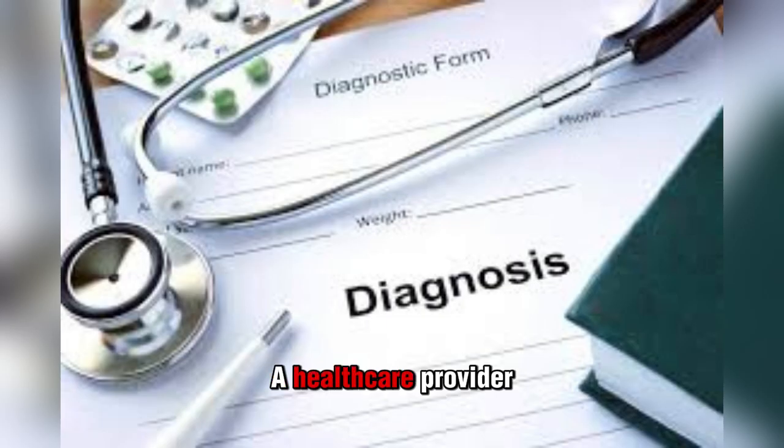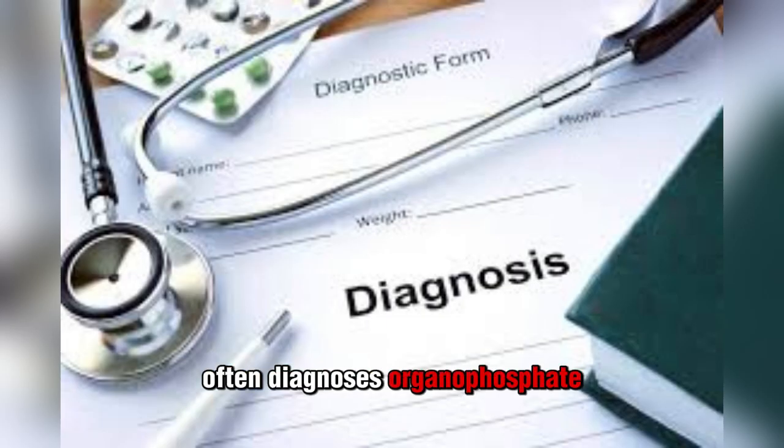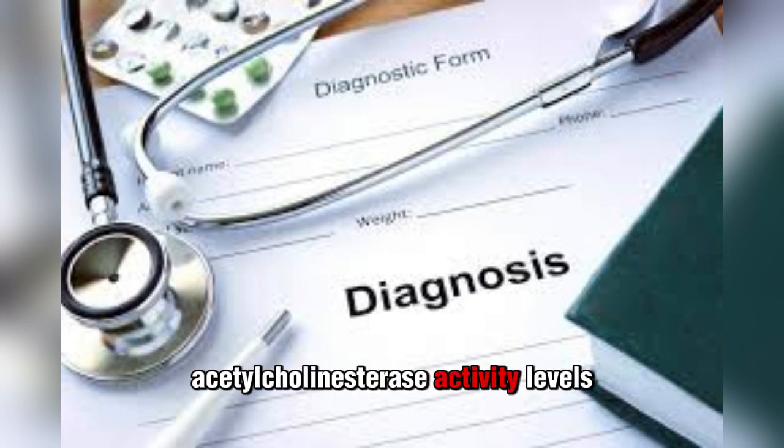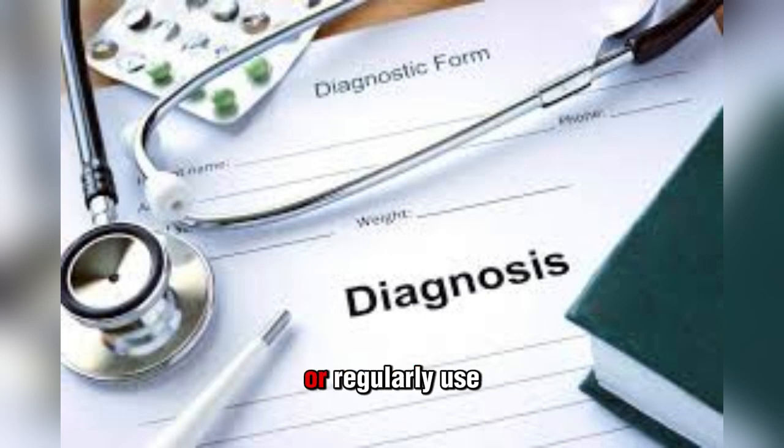Diagnosis. A healthcare provider often diagnoses organophosphate poisoning based on your symptoms, clinical history, and sometimes with blood tests to check the acetylcholinesterase activity levels. If you're exposed to chemicals or regularly use products that contain organophosphates, please let your provider know.